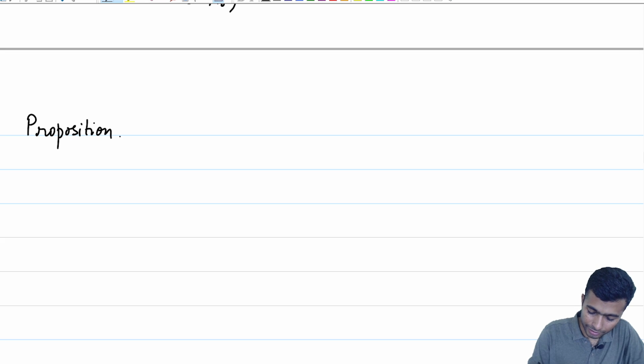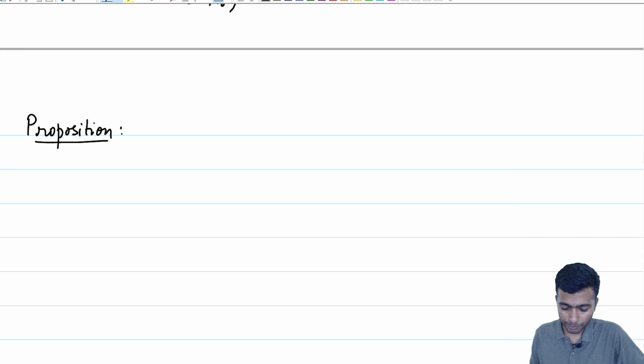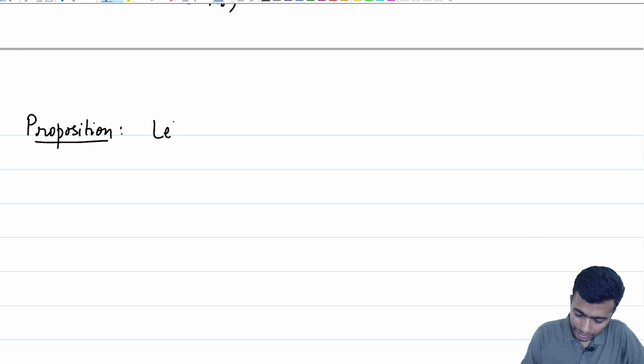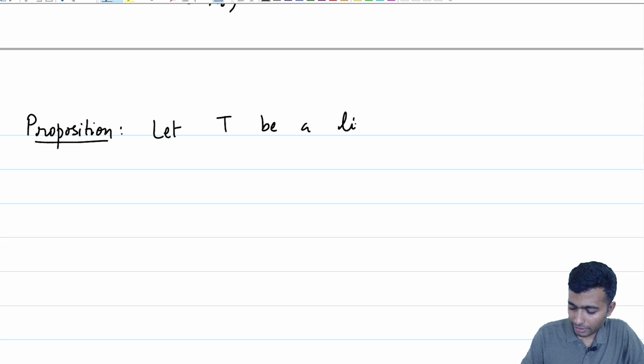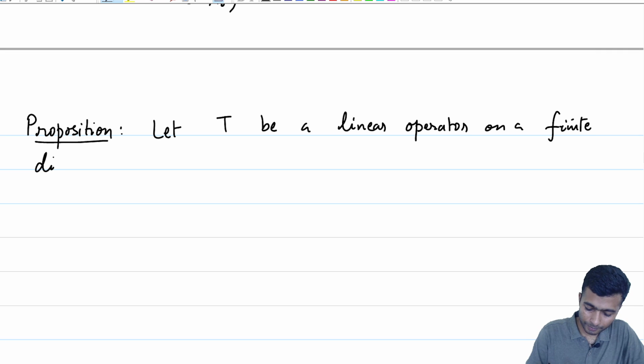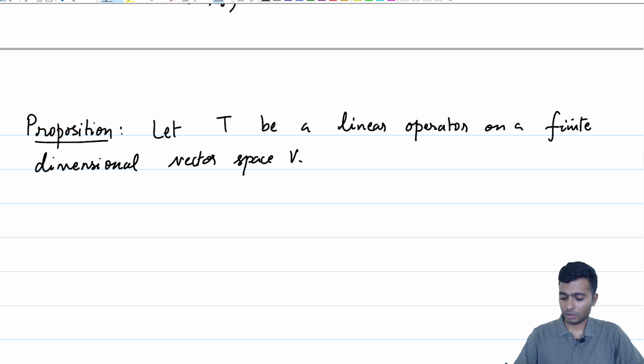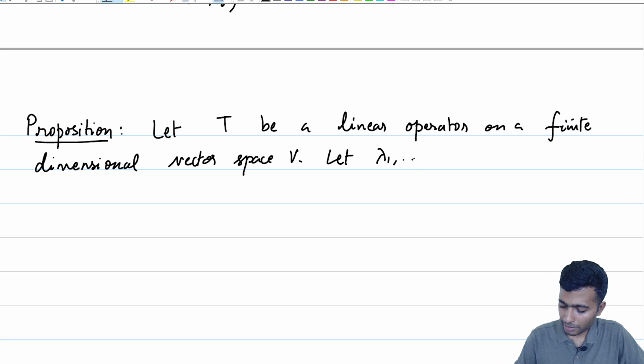So, let us gather some of the statements needed to prove what we just mentioned. So, the first one is a statement which we have already proved in another guise. So, let T be a linear operator on a finite dimensional vector space V. So, let lambda 1 to lambda k be distinct eigenvalues of T.